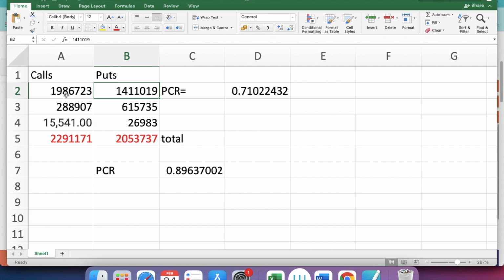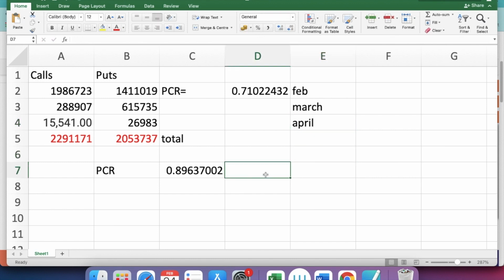Put by call is what you should divide. I've taken the average of all three months, and I've taken the sum and divided this by this. I'm getting a ratio of 0.89, a three month average. But if you take only the February month, this is February, this is March, this is April.